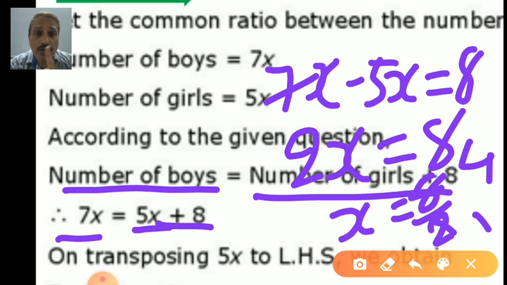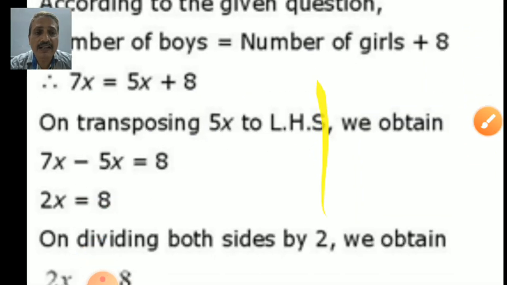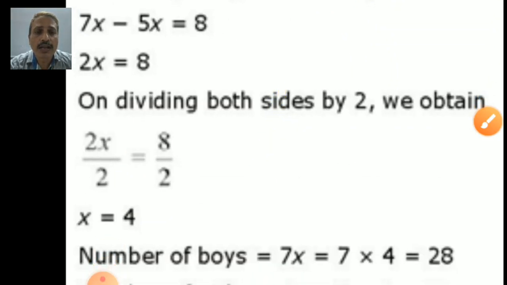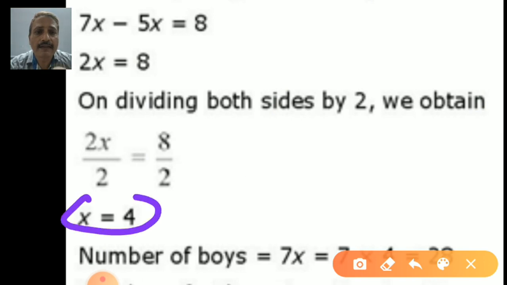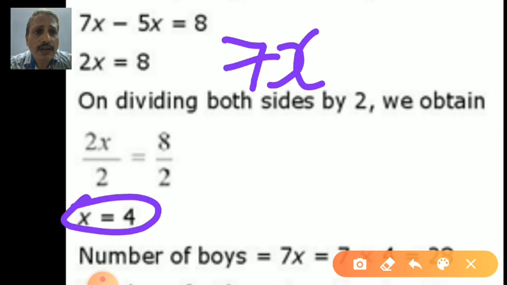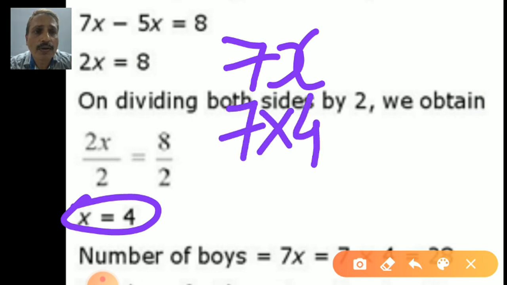Still, this is not the final answer. You found only the common number x. Now let's see whether our answer is right or wrong. Yes, our answer is right. This is x equal to 4. But boys are 7x, so in place of x we can write 4. 7 times 4 is 28.